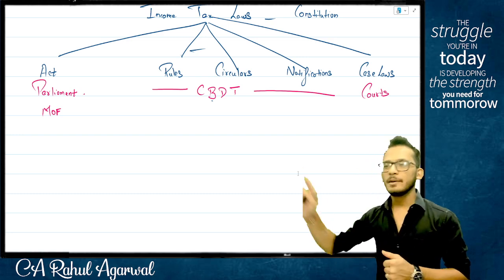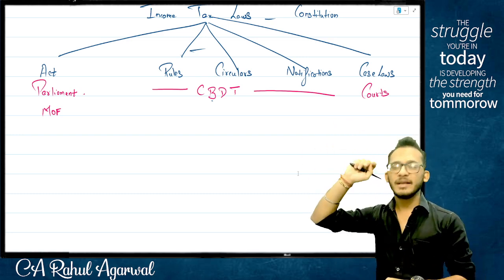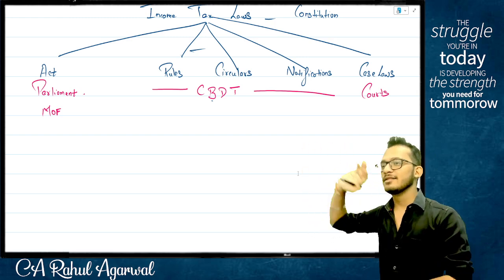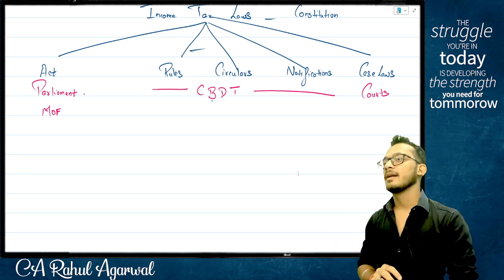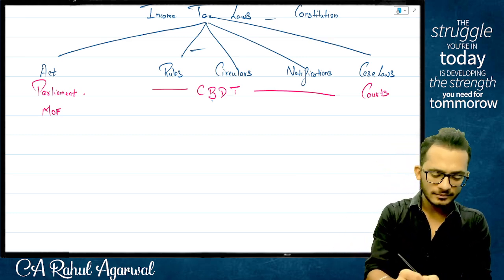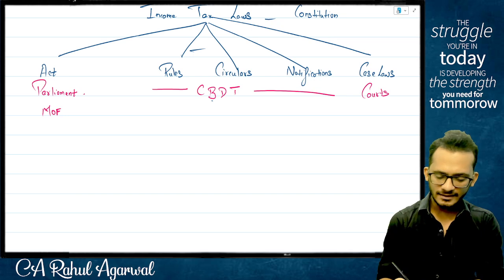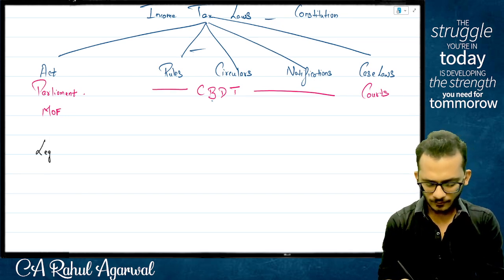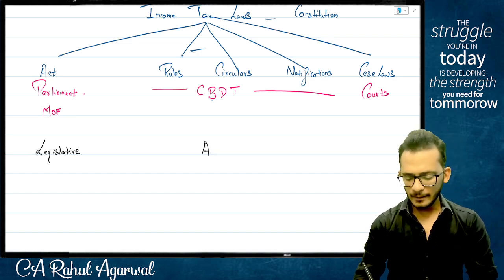People, maybe you would have done civics. In that civics you would have learned there are 3 bodies in India. There is a legislative body. There is an administrative body.